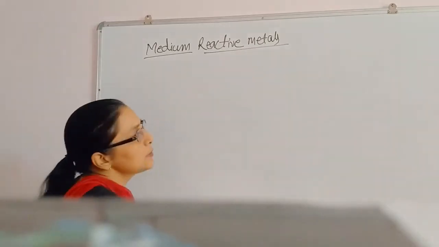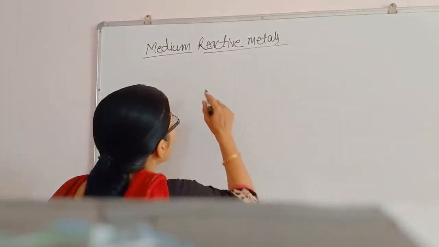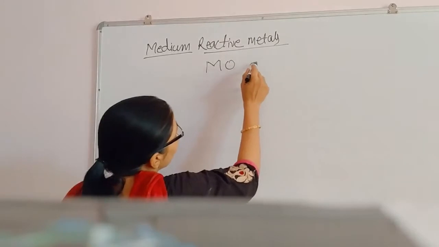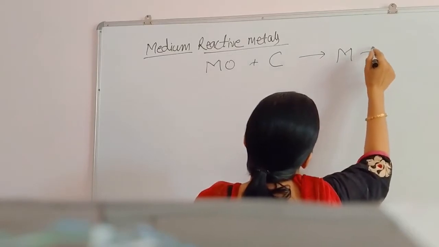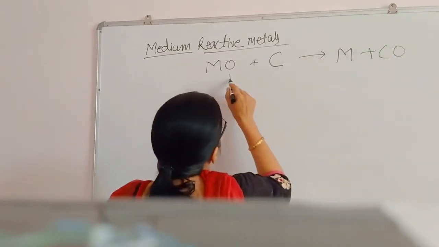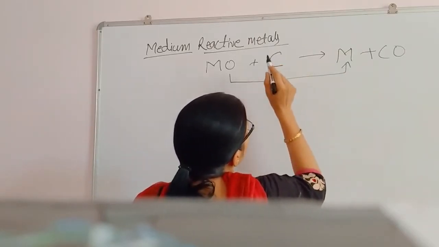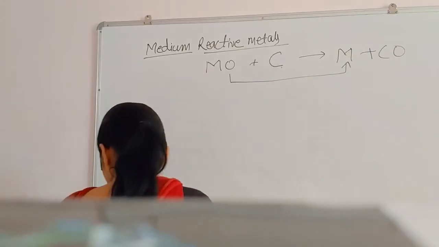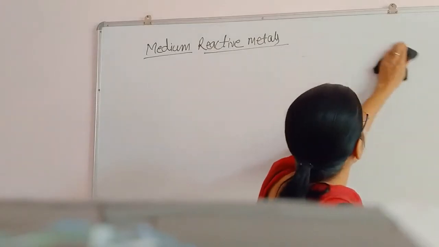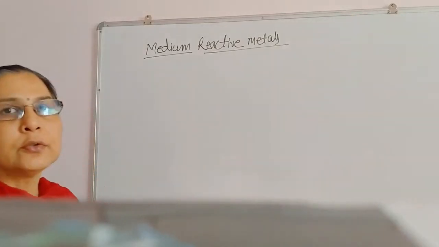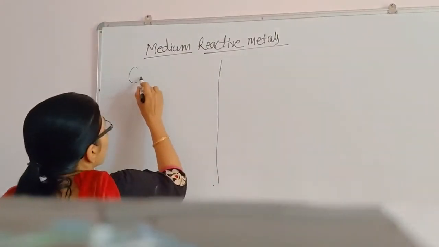Because it is very easy to gain metal from oxide. Suppose any oxide I am taking, that is metal oxide, plus reducing agent, suppose carbon I am taking, the reaction will be metal plus CO. What is going on? Removal of oxygen is occurring and carbon is removing oxygen, so carbon is reducing agent here. So reduction of metal oxide is quite easier as compared to sulfide and carbonate ore. So to convert into the metal oxide, we have to do calcination and roasting.